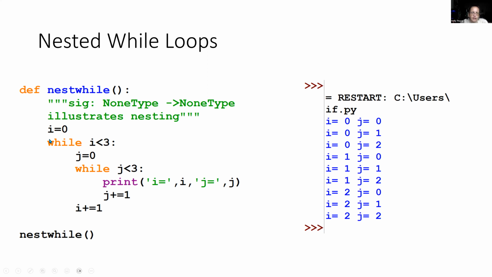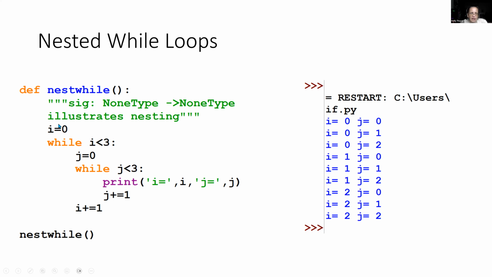Here we have i equals 0, and it says while i is less than 3. We have another loop inside of here: j equals 0, while j is less than 3. Print i and j, and then we'll increment j to go back up to the while loop. This is going to increment until j reaches 3, and then i will increment by 1, and we go back to the outer while loop. Let's see how this would work.